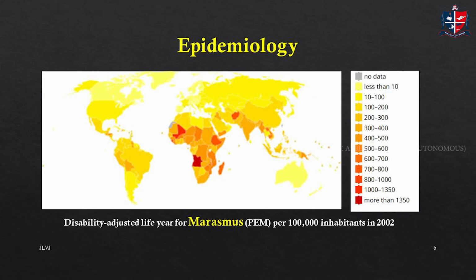Epidemiology is also seen here. This is a graph showing where the Kwashiorkor and marasmus distribution is high. You can see that the red regions are where more marasmus patients are reported, and it is most prevalent in the African continent, as evident from this world map.